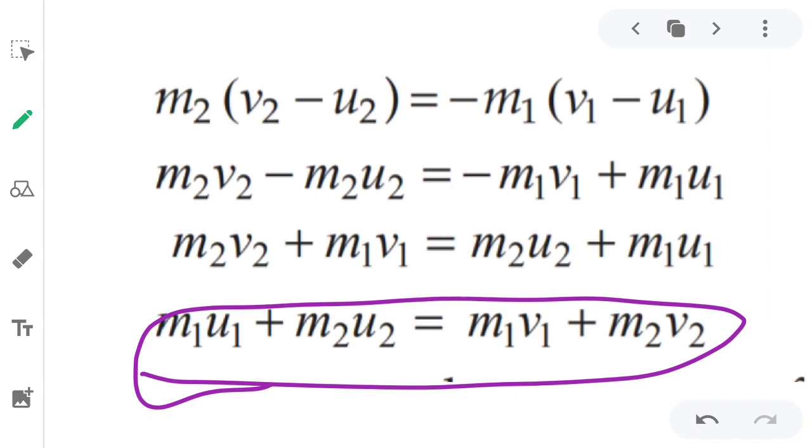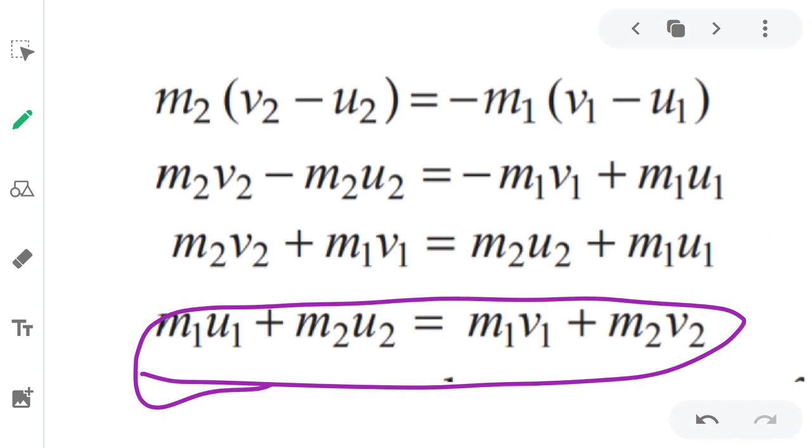Both will be equal as the forces are equal. Now the time of the collision is the same for both the bodies, that's why we will eliminate it. Now what will we get? We will get m2 times v2 minus u2 is equal to minus m1 times v1 minus u1.